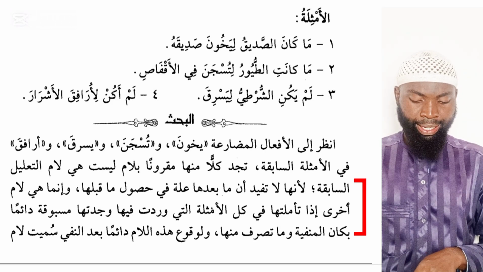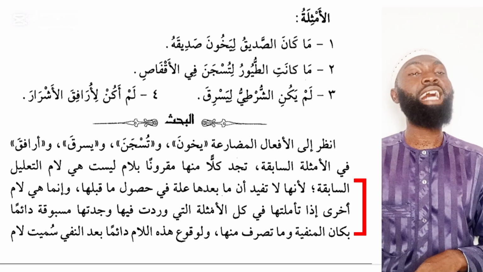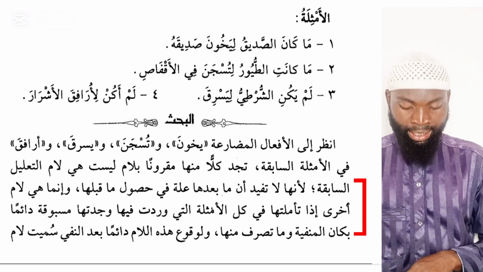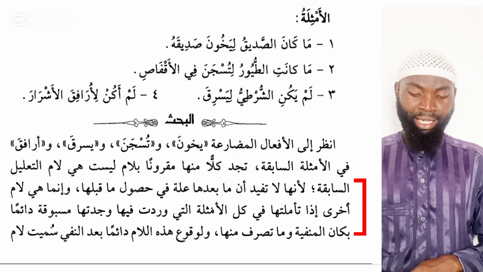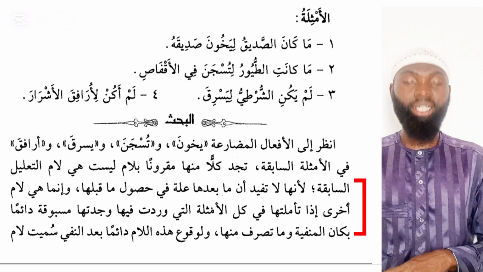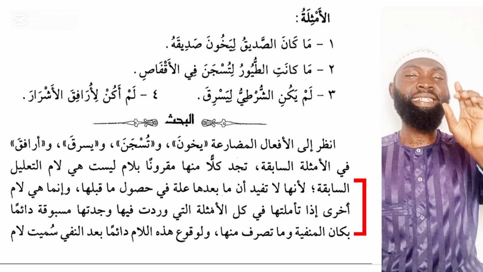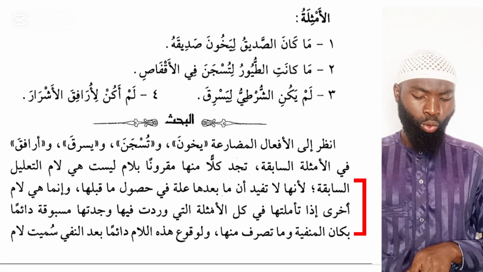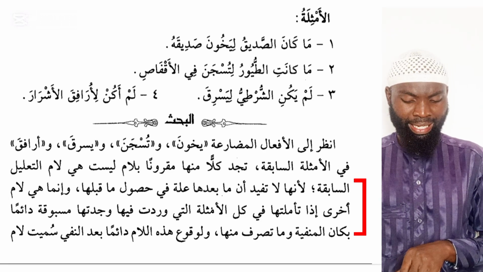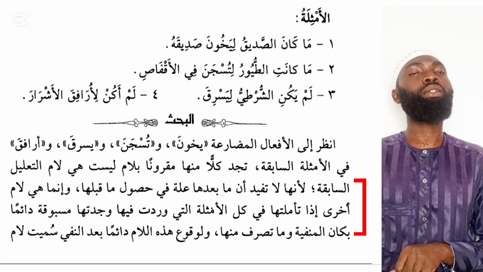Now wa innama hiya lamun ukhra, this is another different type of lam. إذا تأملتها, if you should study it, في كل الأمثلة التي وردت فيها, in each of the examples where the lam has appeared, وجدتها مسبوقة دائما بكان المنفية وما تصرف منها.